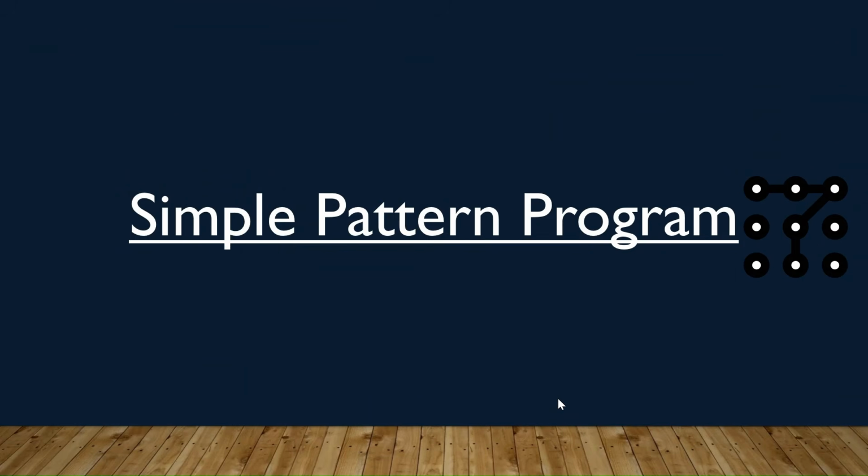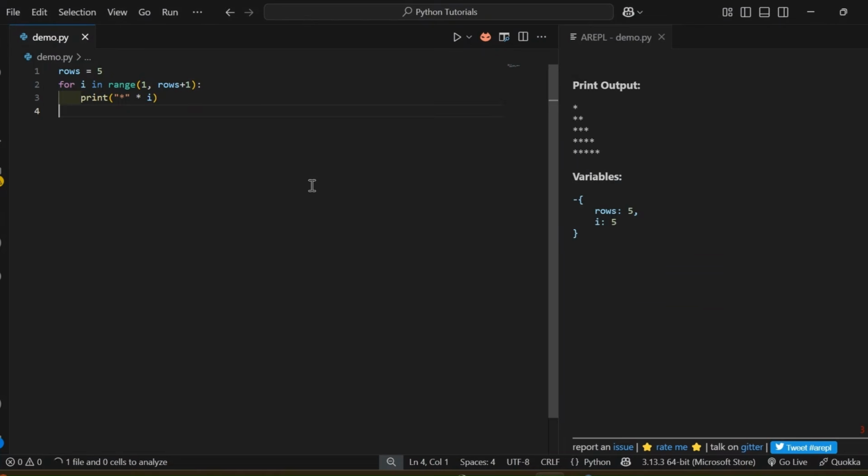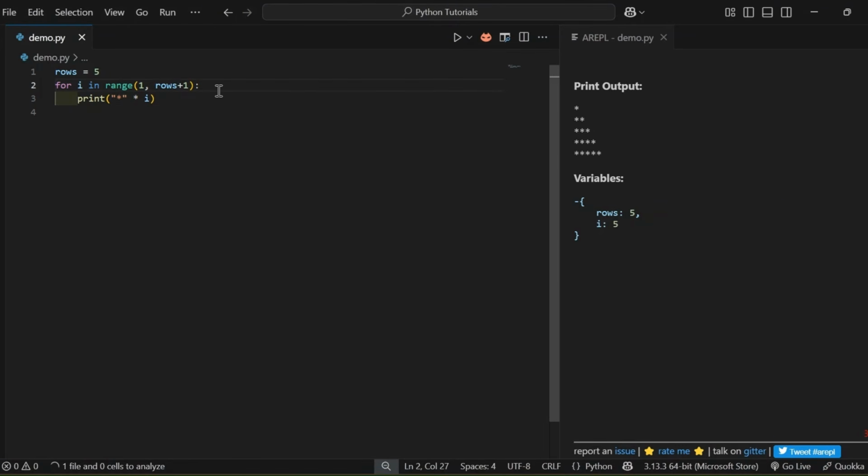Next, let's try to build a simple pattern program with an example. Let's understand how this simple and powerful pattern works. We are creating a right angle triangle using the for loop. So for that we are setting rows equal to 5, which means we want 5 lines in our triangle. The loop runs from 1 to 5. In each iteration we use the expression star multiplied by i. This is a Python cool trick. When you multiply a string by a number, it repeats the string. So in the first loop we print star, then star star, and then star star star, and so on, forming a growing staircase of stars.